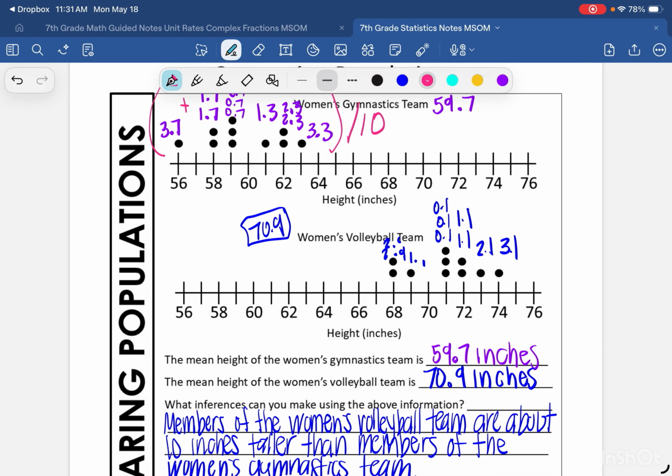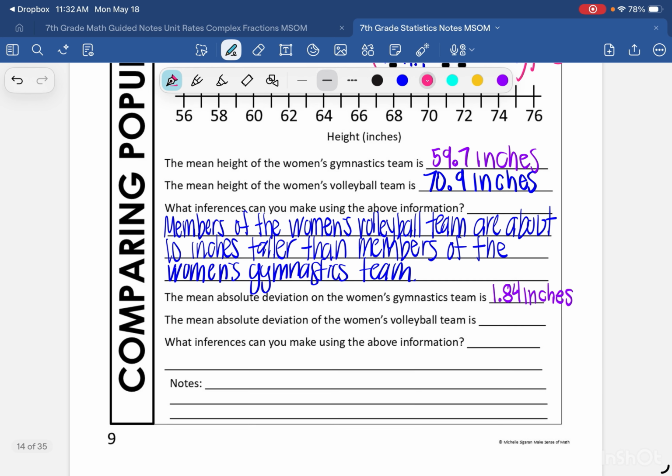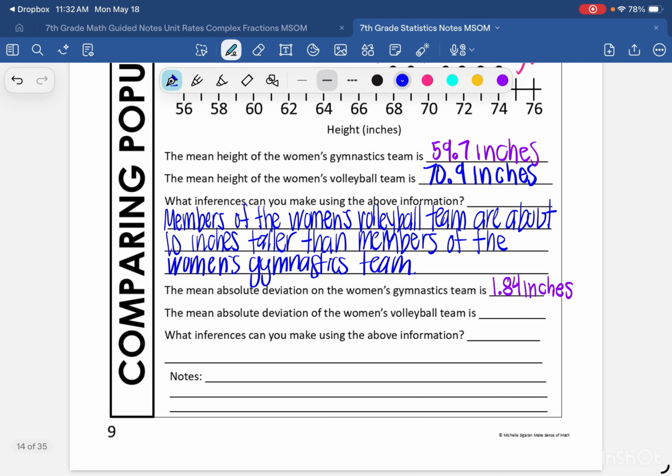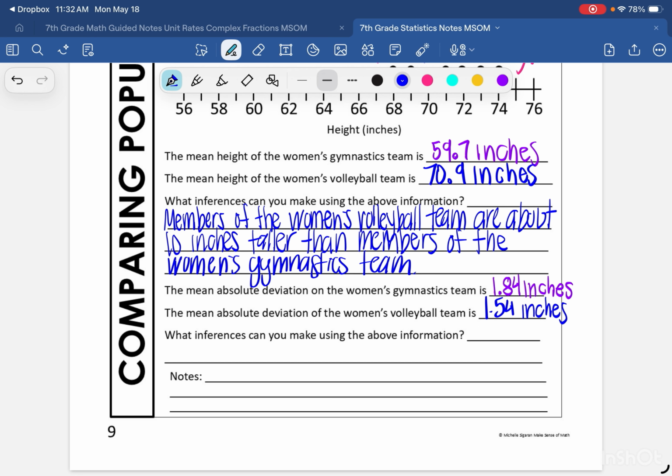So again, I'm going to sum all of these differences up and divide by the number of points. So that's the average of the distance away from the mean. And if I do that, I'm going to get 1.54 inches. So what inferences can you make using the above information? Well, the heights on each team are spread out almost the same. I mean, there's a slight difference, but I'm not sure that it's enough to make a difference.